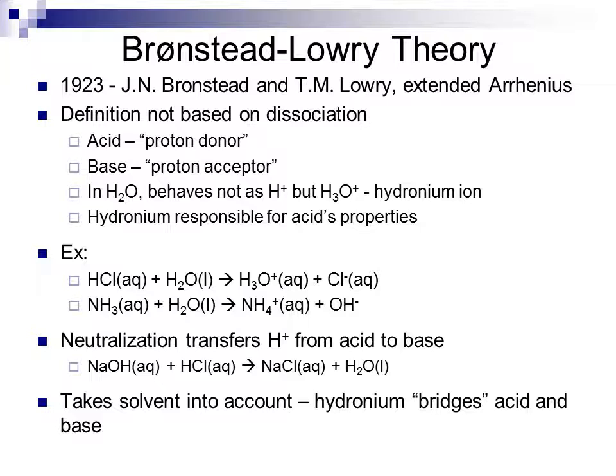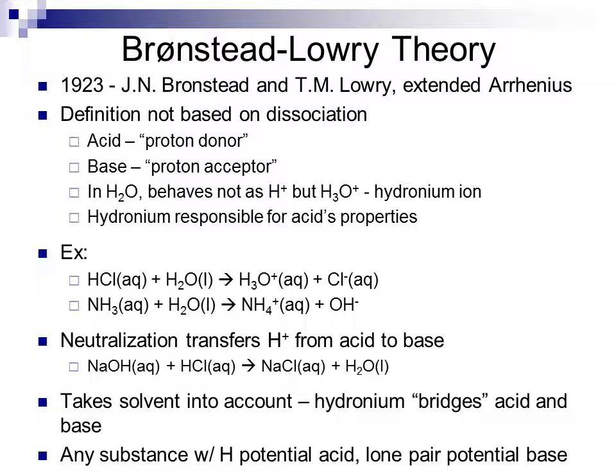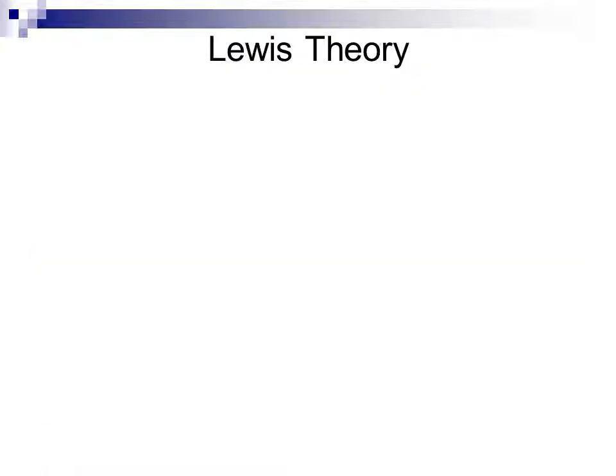Bronsted-Lowry theory will take solvent into account, whereas Arrhenius theory did not. The hydronium ion is a bridge between acids and bases. So the hydronium ion's interaction with water allows it to move through solution until it finds something to react with. Any substance that has a hydrogen is a potential acid according to Bronsted-Lowry theory. And likewise, any substance which has a lone pair is a potential base.